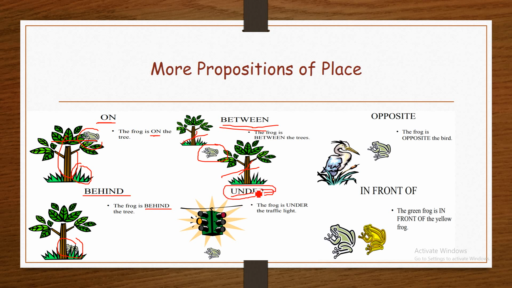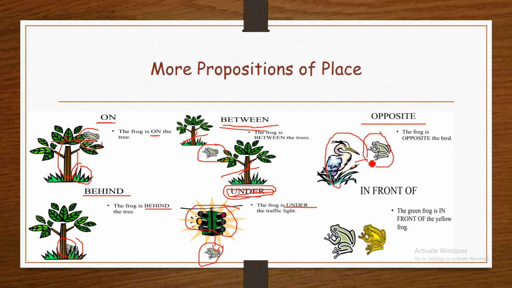Under. Here we have a traffic light and we have a frog. The frog is under the traffic light. Opposite. We have a bird and we have a frog.